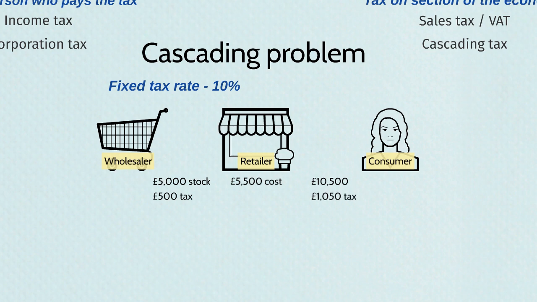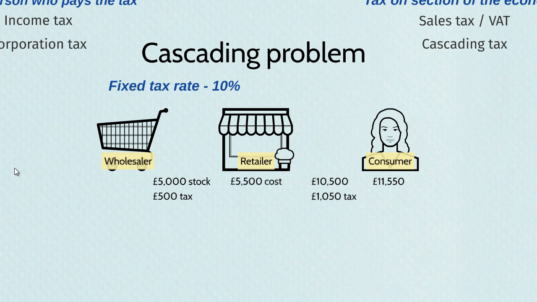And in addition to that, because again we have to apply the tax rate, they're going to have to pay an additional tax of £1,050. So the total cost to the end consumer in the cascading system is £11,550. So can you see here that because we have tax applied at each stage in the process, the tax included here made the cost higher for the retailer, and in order to maintain their profits, they had to increase the cost to the consumer, which once tax was added meant the consumer was paying £11,550 for the goods that they ended up purchasing.